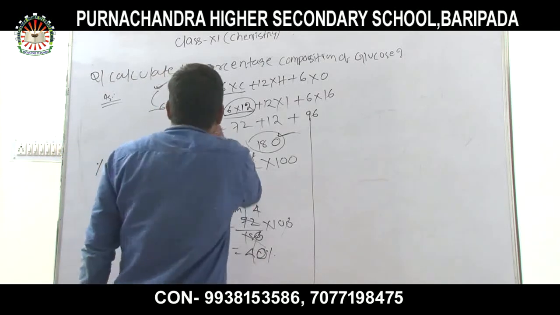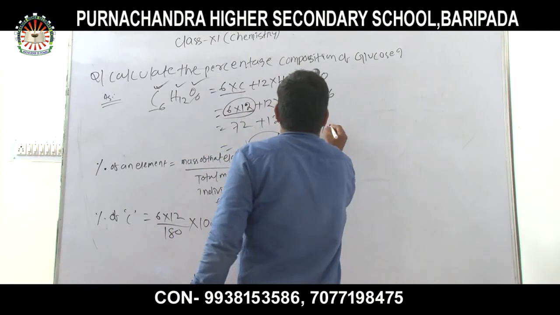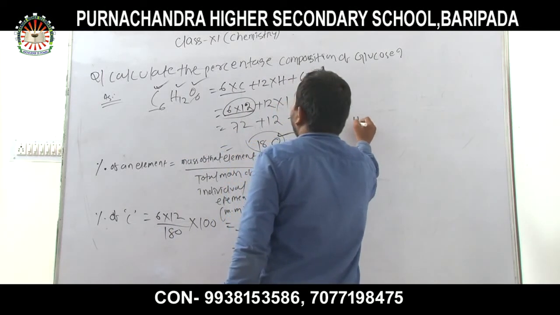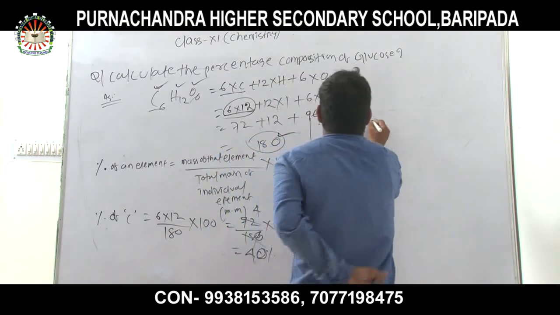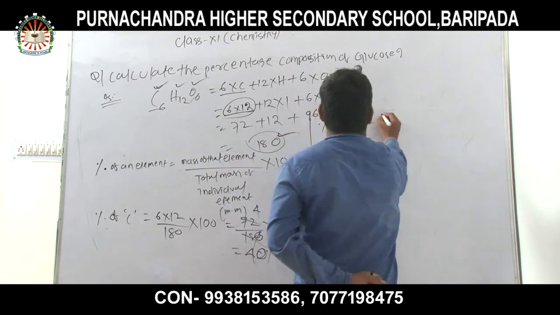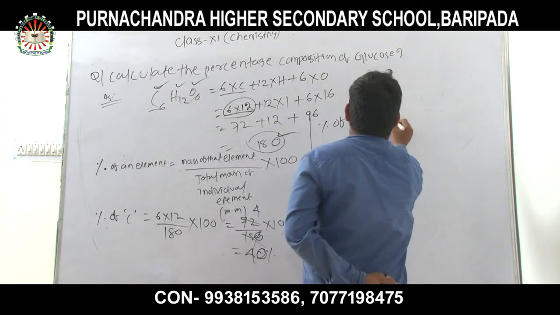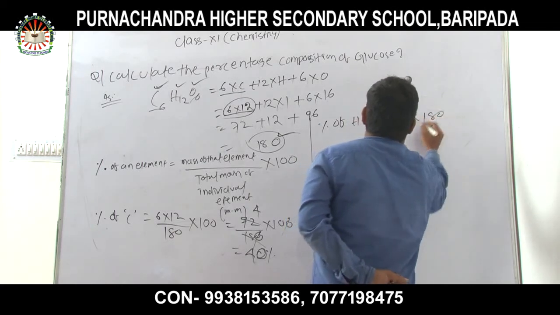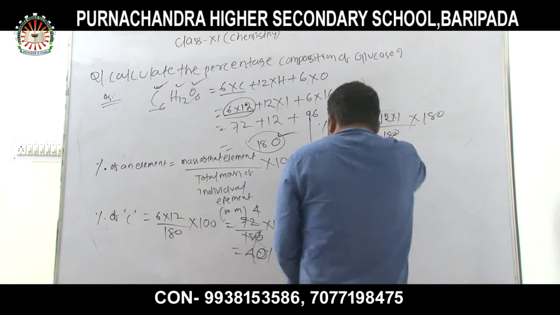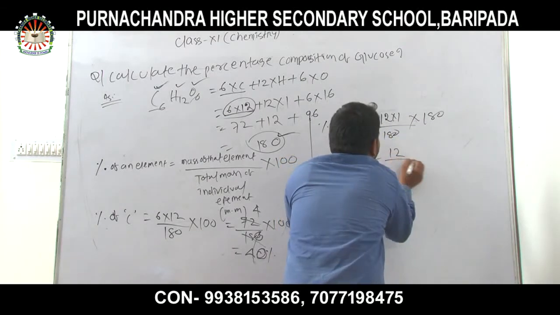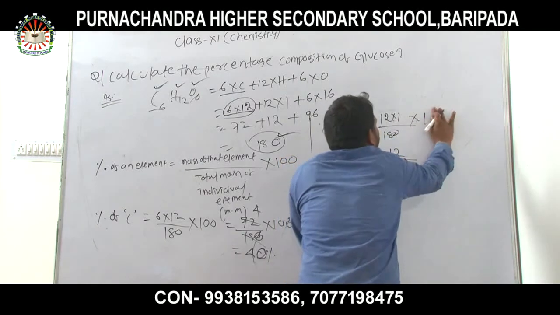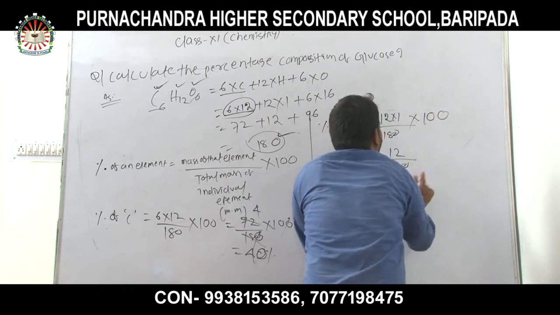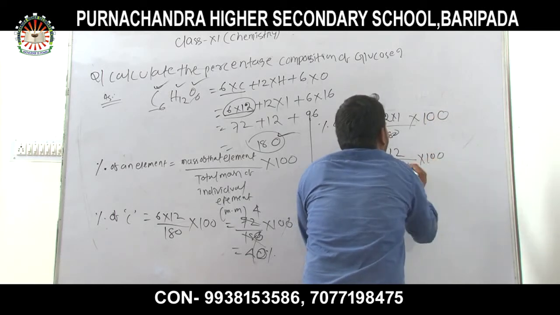Then another is percentage of hydrogen. Similarly, percentage of hydrogen is the mass of the element divided by molecular mass, into 100.